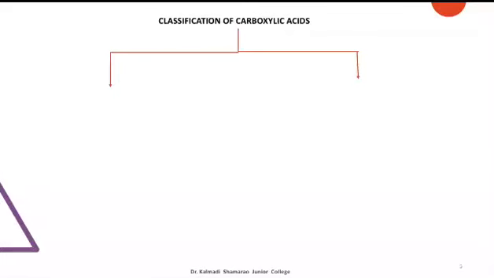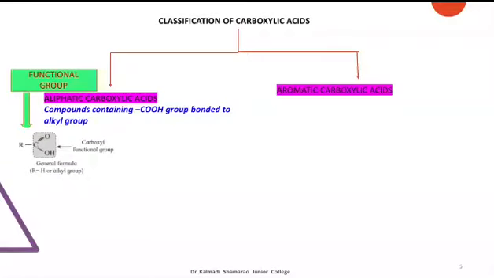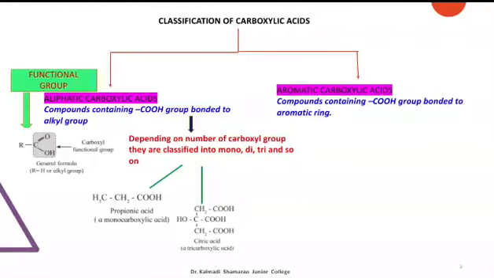Coming to classification of carboxylic acid, it is broadly classified into two types, that is aliphatic carboxylic acid and aromatic carboxylic acid. In aliphatic carboxylic acid, the carboxyl group is bonded to an alkyl group. Aliphatic carboxylic acids are further divided into monocarboxylic acid, dicarboxylic acid and tricarboxylic acid and so on, depending upon the number of carboxyl groups present in them.